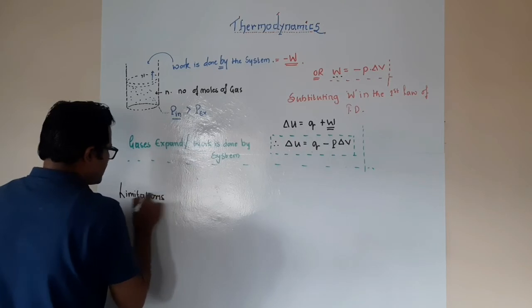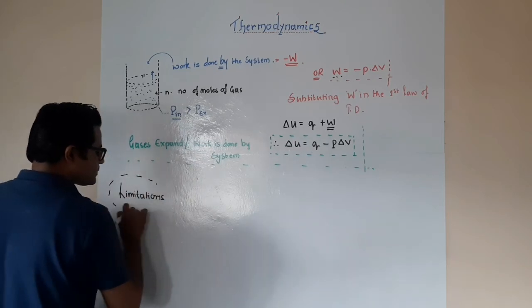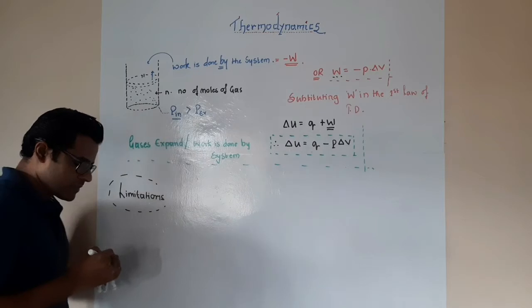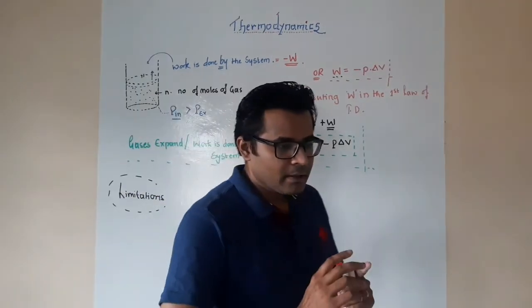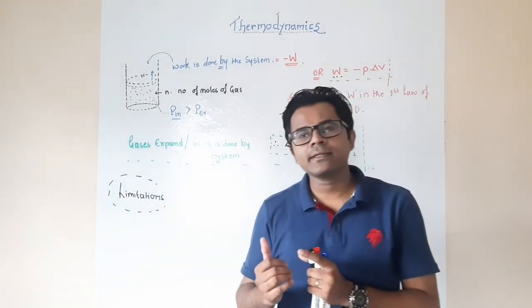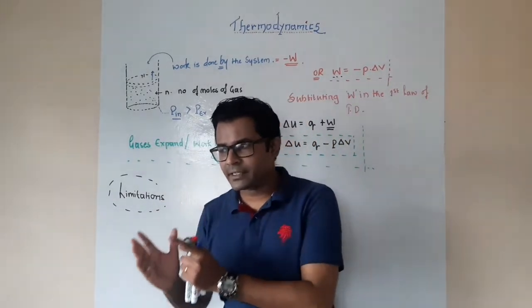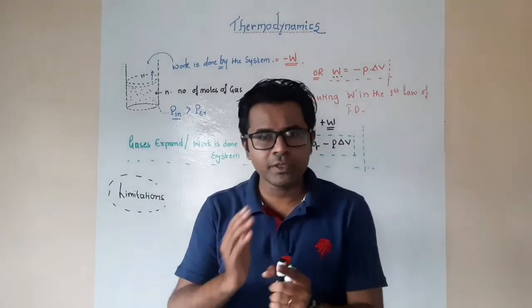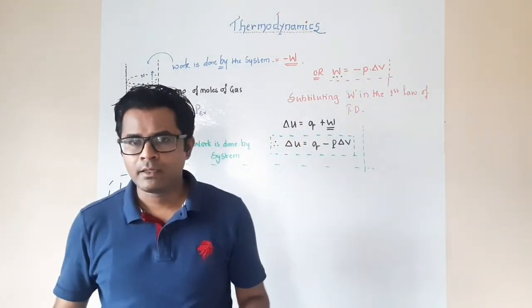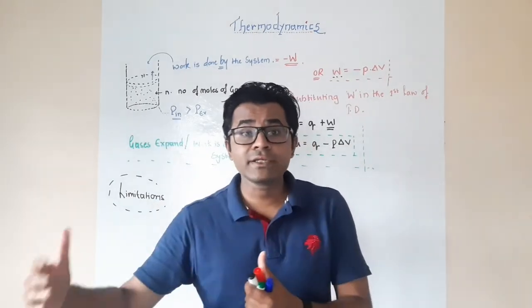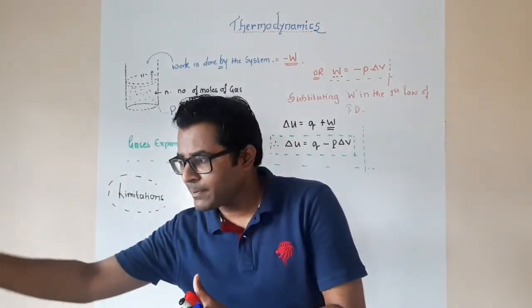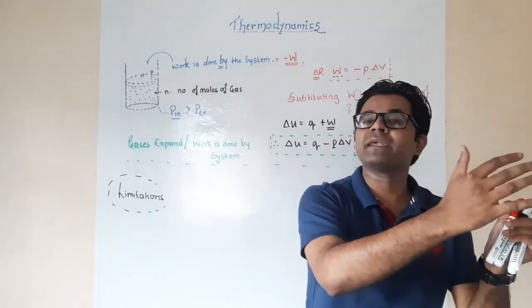Limitations. What does this particular law say? That energy can neither be created nor be destroyed, but it can be transferred from one form to another. That's all it says. It does not give us any account of the direction of the change, from what type of energy to which form it is changing.